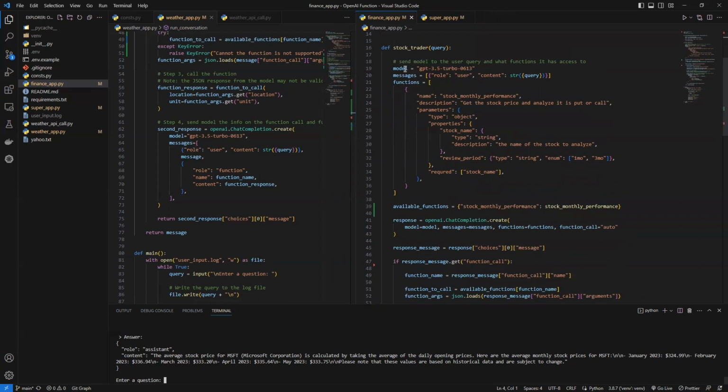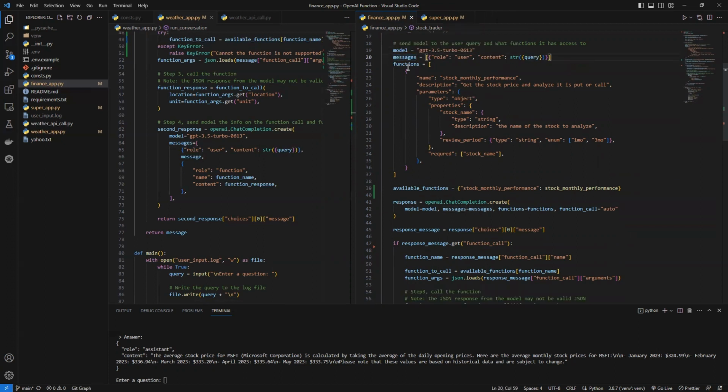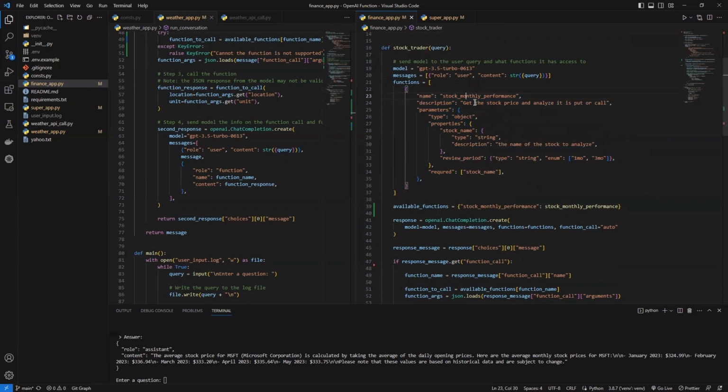So again, we have the model. We first configure the model name and the message. This is the prompt we're using. And the function here is the key point for function calling, right? Inside the list, we also have one dictionary that defines the function. For example, the function name is stock monthly performance, and the description is get the stock price and analyze it. It is put or call, so we can also ask if we need to short or long the stock.